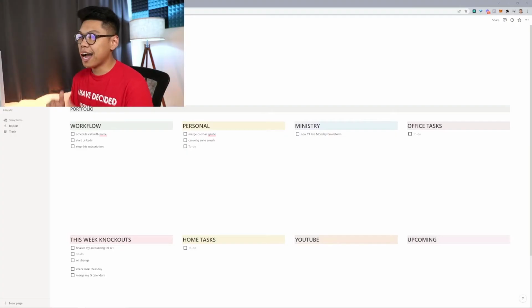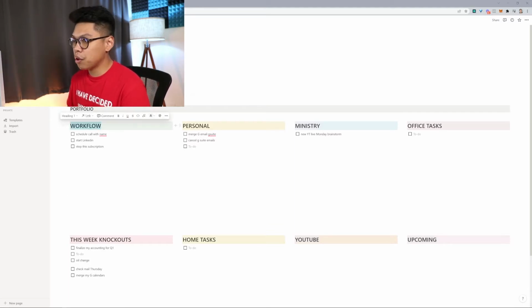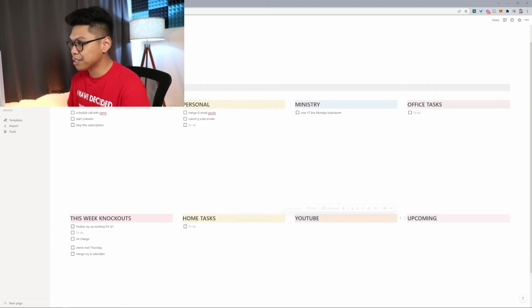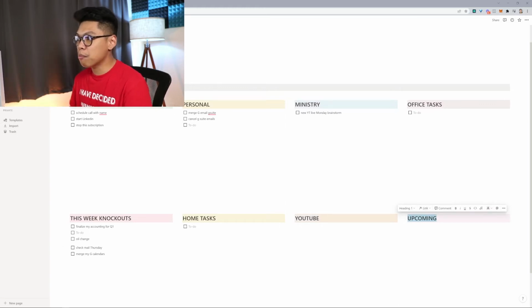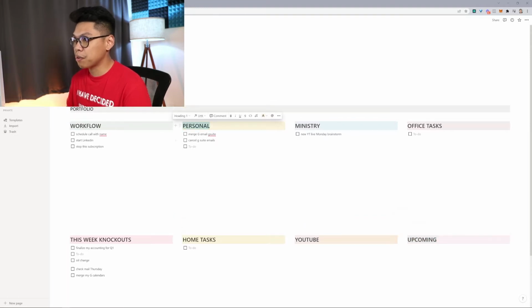So as you guys can see, I organize these into 4 main blocks here, okay? And I'll be giving you guys access to this. Just click below. And what I do is I have a workflow. I have my personal, I have ministry, office tasks, my personal office. This week, what I got to knock out this week, home task, my YouTube channel, I'm taking that seriously, and then any upcoming projects that might not be relevant right now, but that I need to brainstorm for the coming weeks. So this is just a good flow for me.